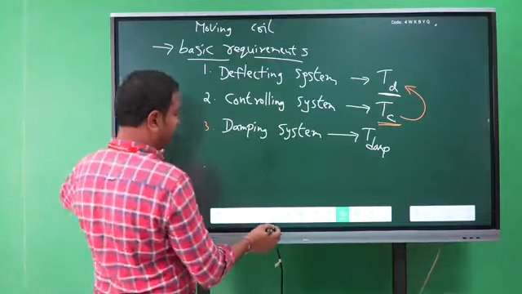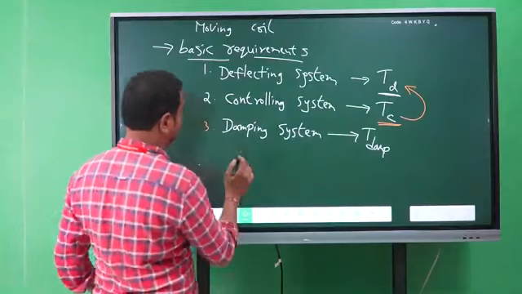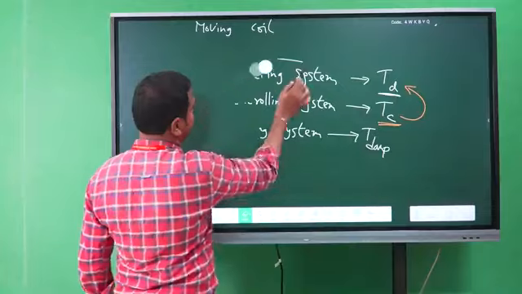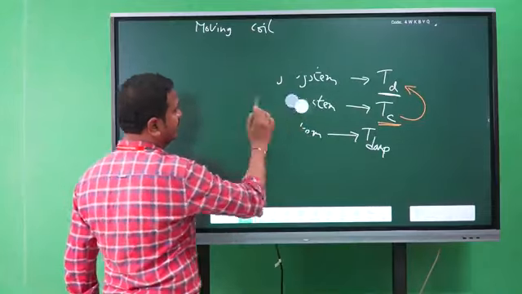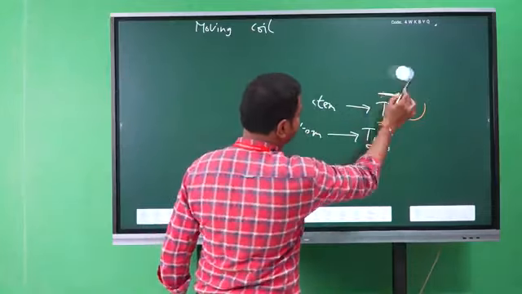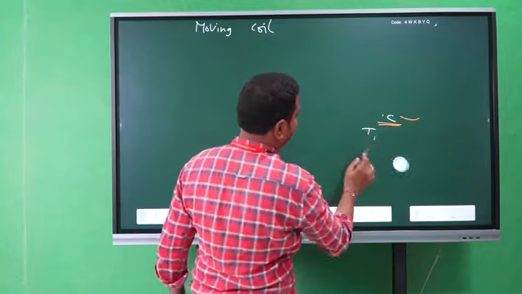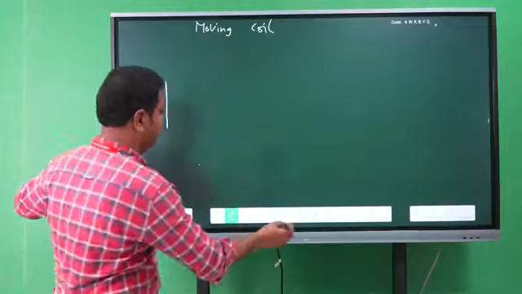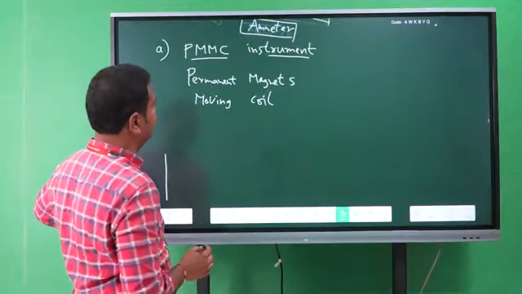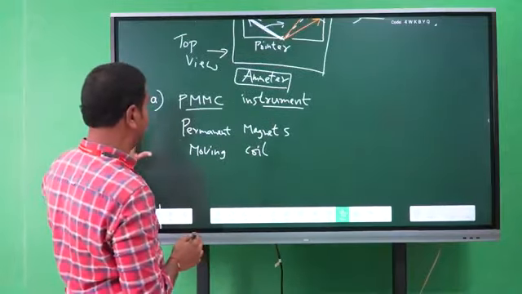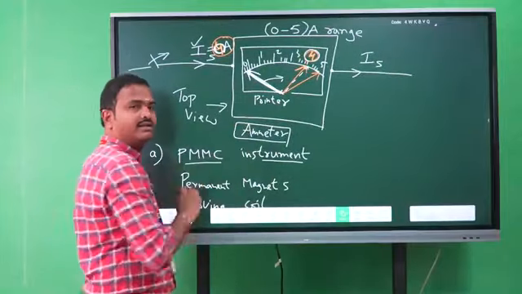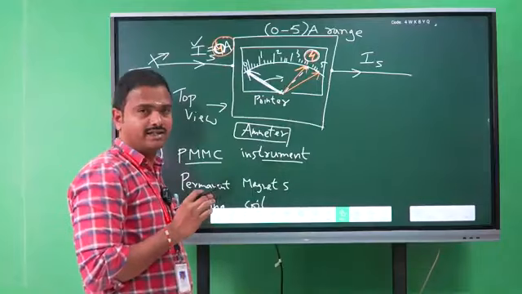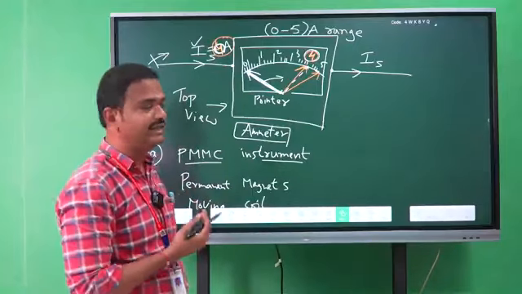Clear? So now we are moving to the PMMC instrument. It is also an indicating instrument and an analog instrument. Analog instruments means it uses a dial, nothing but a scale and a pointer. This is called an analog instrument. So PMMC is an analog instrument as well as an indicating instrument.